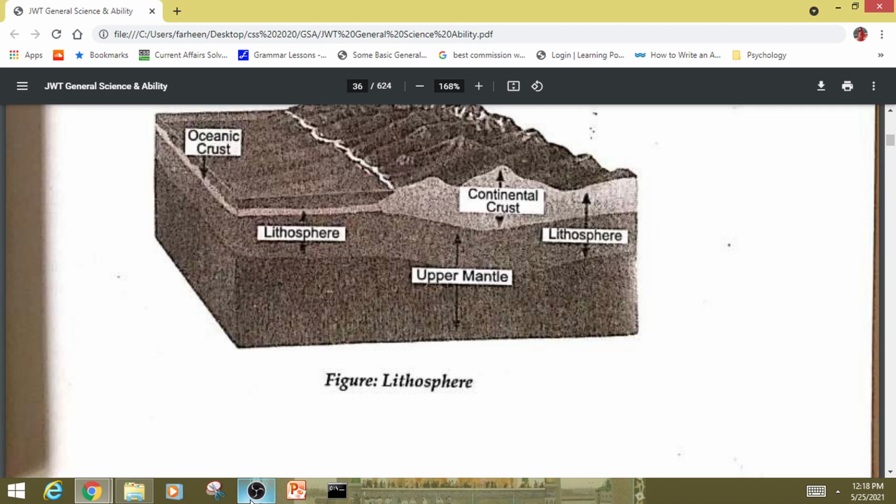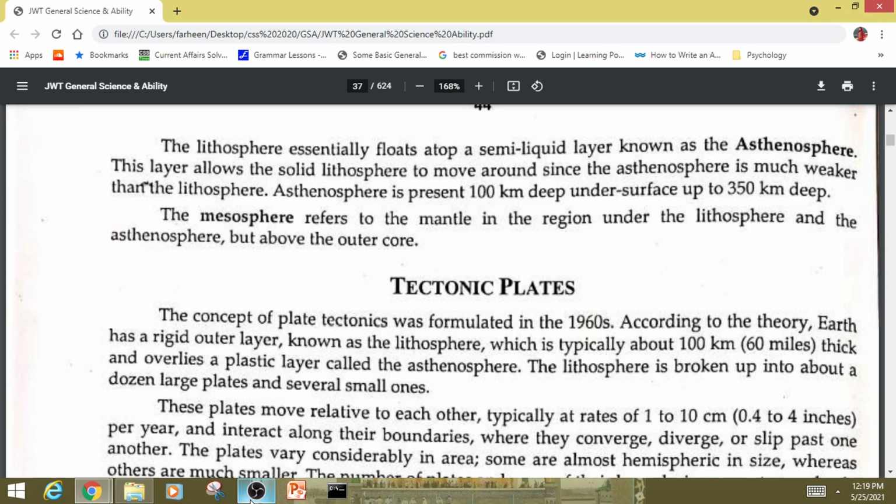The lithosphere essentially floats atop a semi-liquid layer known as the asthenosphere. This layer allows a solid lithosphere to move around. Since the asthenosphere is much weaker than the lithosphere, the asthenosphere is present 100 km deep under the surface up to 350 km deep. The mesosphere refers to the mantle in the region under the lithosphere and the asthenosphere, but above the outer core.